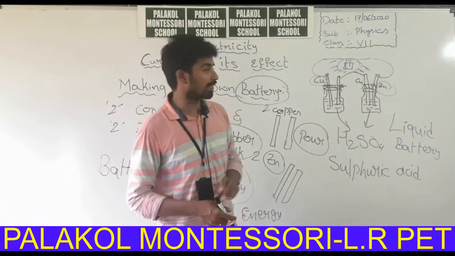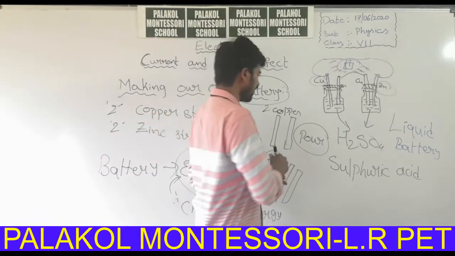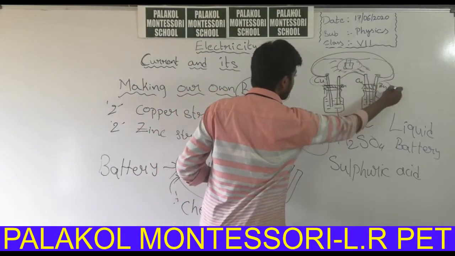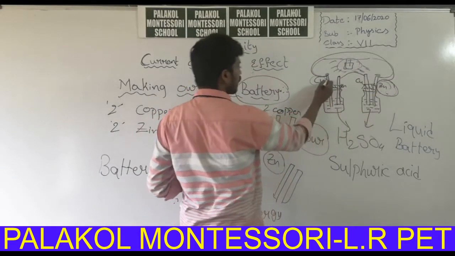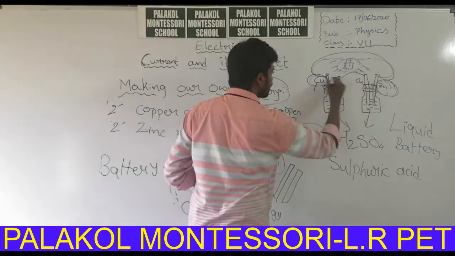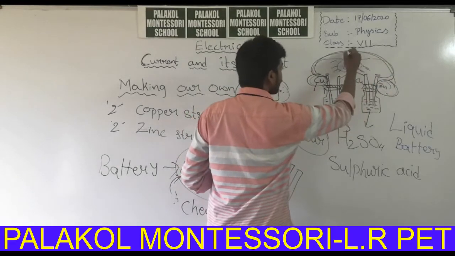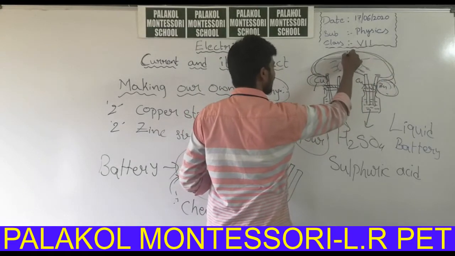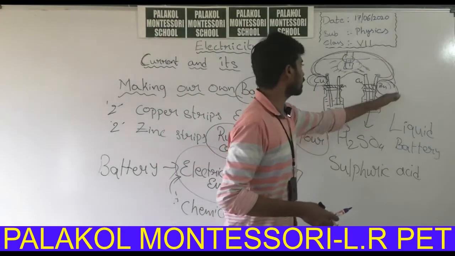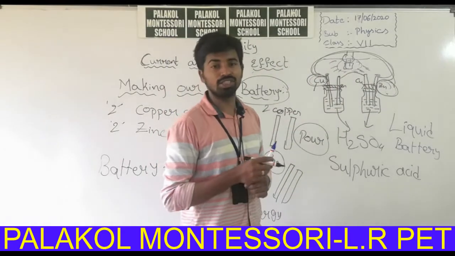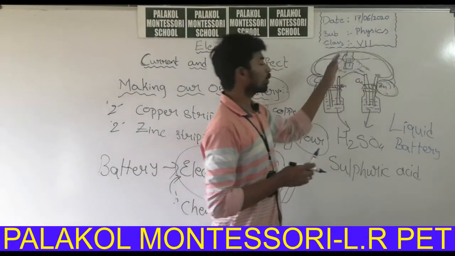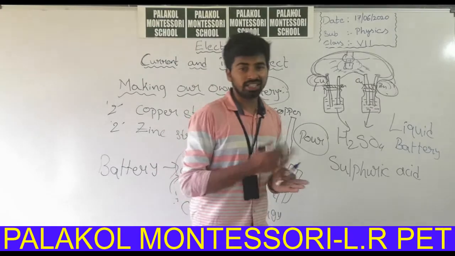Here the zinc strip is there, here the copper strip is there. Connect the copper strip and zinc strip through an LED by using wires.